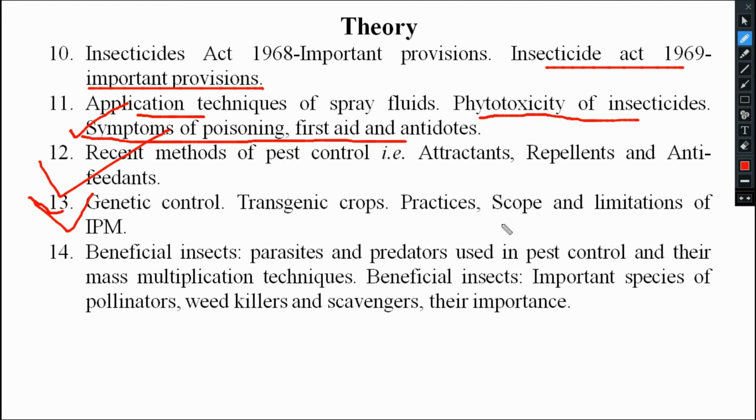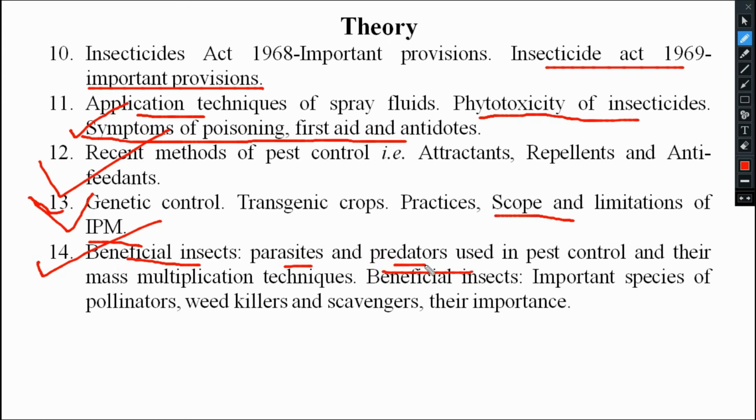Okay. Then we will also understand the scope and limitations of IPM at the end. This is a story, not that important. The last one is beneficial insects. These are not regarded as pests because they are beneficial. If a harmful insect, it will be a pest, but a beneficial insect will be just an insect. Beneficial, okay, like your parasites and predators.